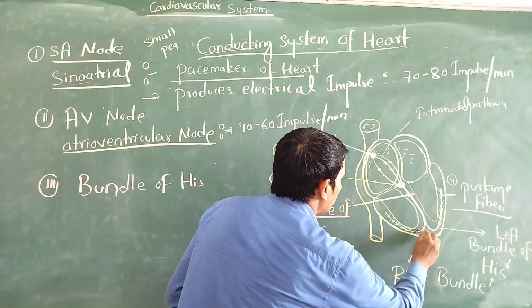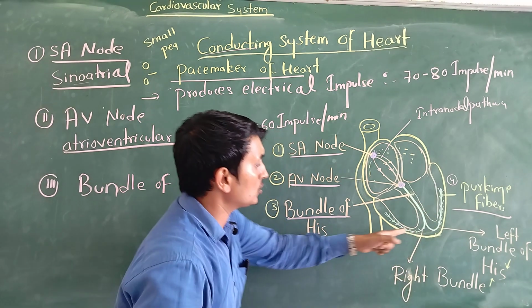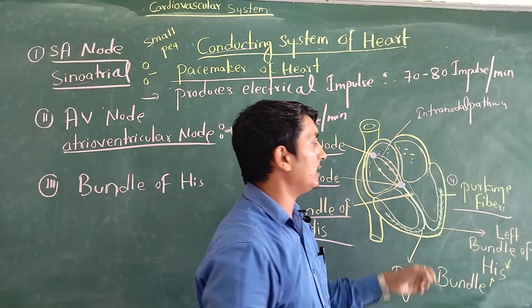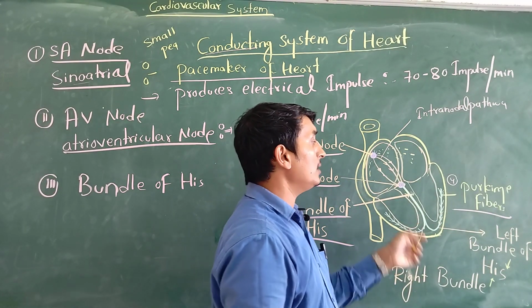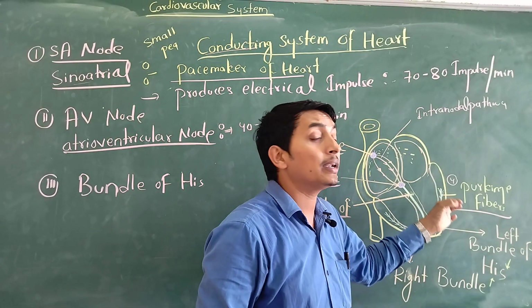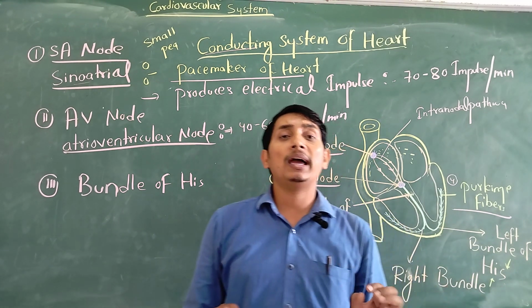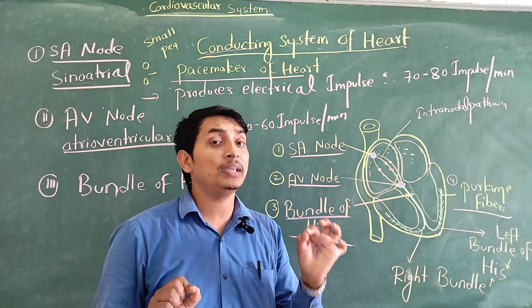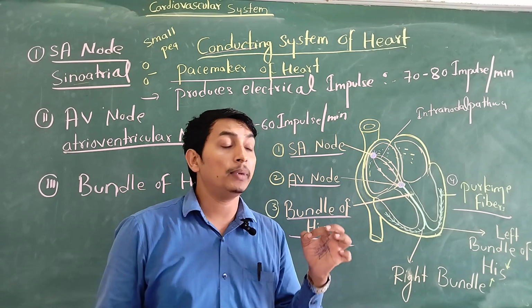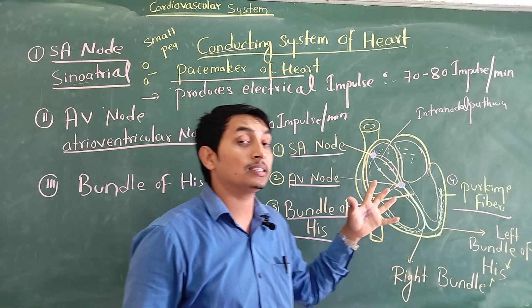Again, it is of two types: the right bundle of His and the left bundle of His. The right bundle of His supplies electrical impulses to the right part of the lower ventricle. The left bundle of His supplies the lower left part of our ventricle. Again, this bundle of His divides into fibers like a horse tail, called Purkinje fibers. What is the role of Purkinje fibers? They supply electrical impulses to each and every cardiac myocyte of our ventricle, so every cardiac myocyte can receive the impulse and contract. When it contracts, blood is ejected out.